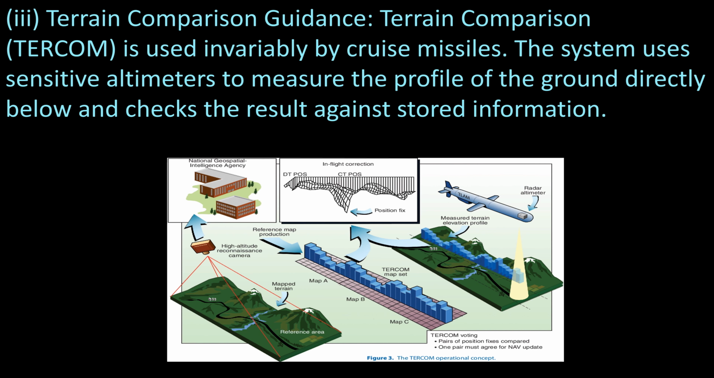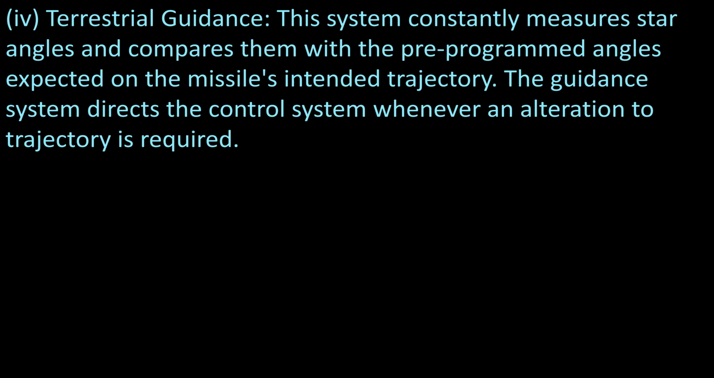TERCOM is invariably used by cruise missiles. The system uses sensitive altimeters to measure the profile of the ground directly below and check the result against the stored information. Fourth one is terrestrial guidance. This system constantly measures the star angles and compares them with the pre-programmed angles expected on the missile's intended trajectory. The guidance system directly controls the missile whenever an alteration to trajectory is required.